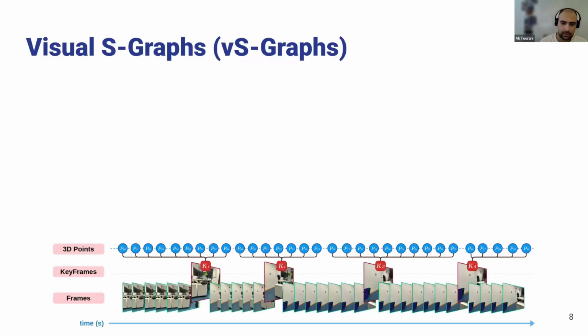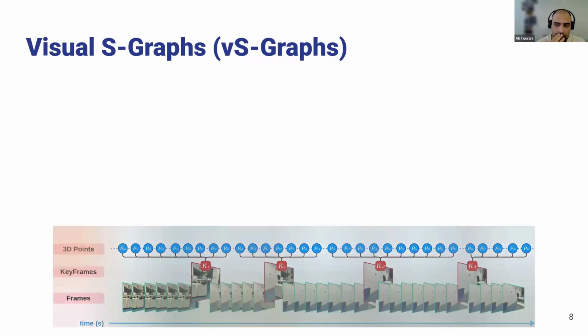So again, we have a set of frames. We pick some of them as the keyframes. This is actually handled in the backbone of the vS-LAM pipeline. And by processing each of these frames, we have access to some, let's say, visual information. Let's say the 3D map points that were mentioned. In the previous versions, we also had some markers. So if there were some fiducial markers in the environment, we could actually think about it. But for now, you can skip it because it's not that much useful in the current version. But since the slides are a bit not updated, I still also have the markers here.